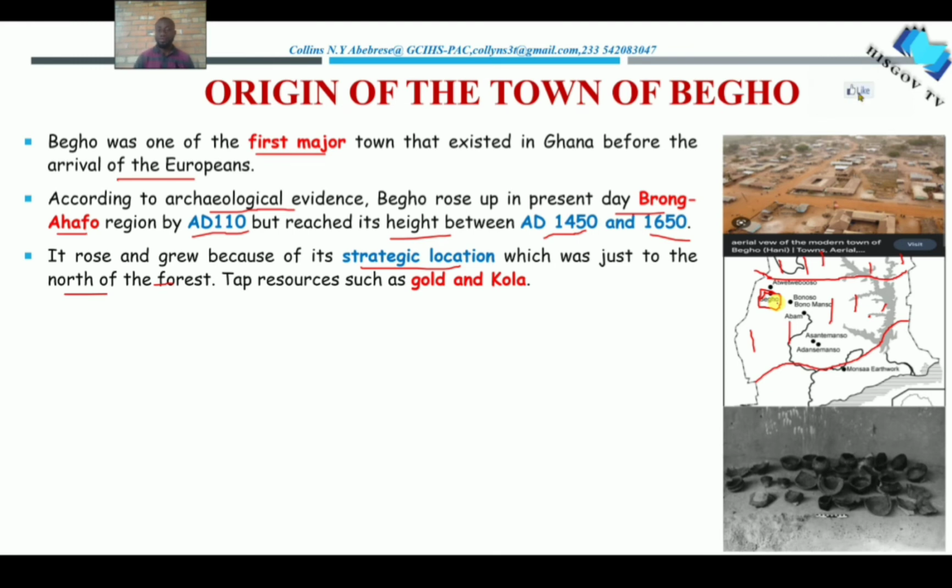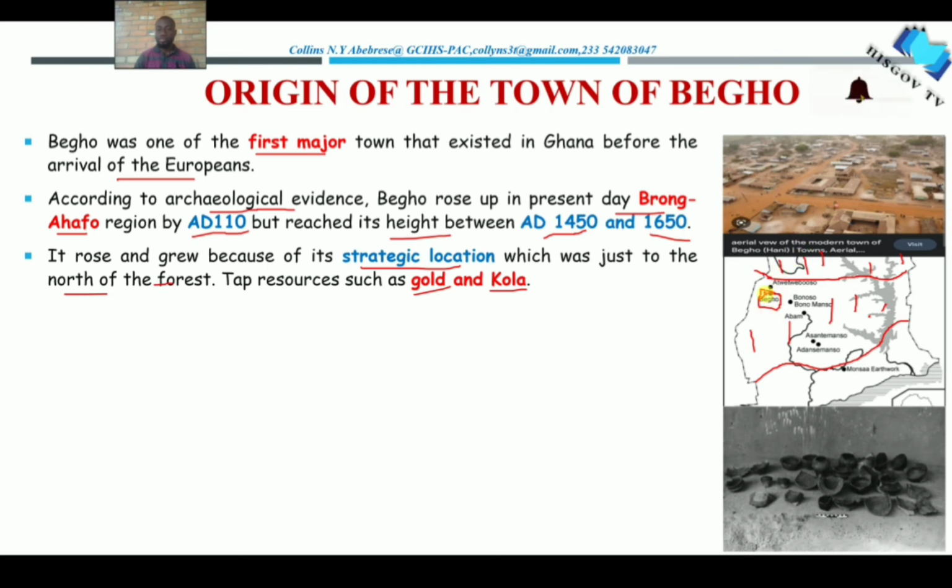It is found just at the end of the forest and just at the beginning of the savanna area. Now, why is that location so strategic? Strategic because there was abundance of gold in the forest area here, Asante and Co, right? Then there was also abundance of kola in the savanna area here, in the northern part. And therefore, Bego could tap into these two resources.